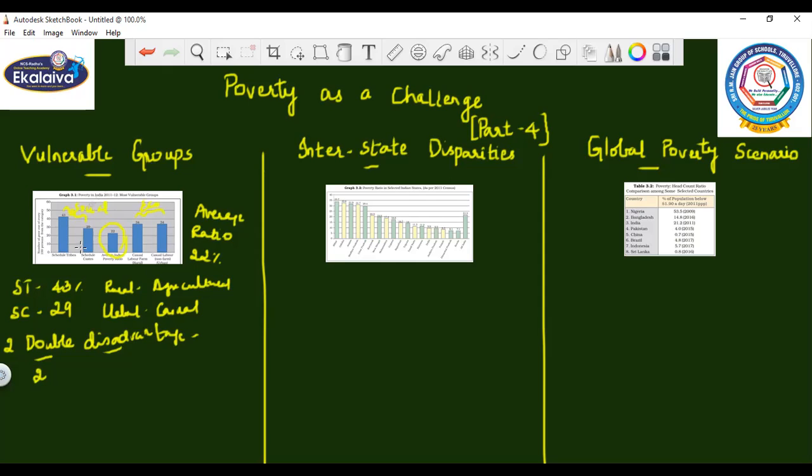Then his position is very critical. That is what we mean by double disadvantage. He might be from ST or SC, and also a casual laborer. So he has to face two consequences: getting a low wage and being in a vulnerable group.